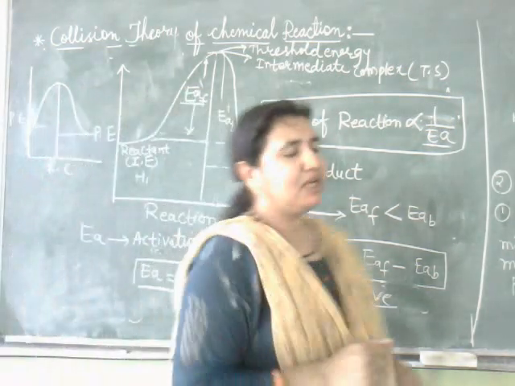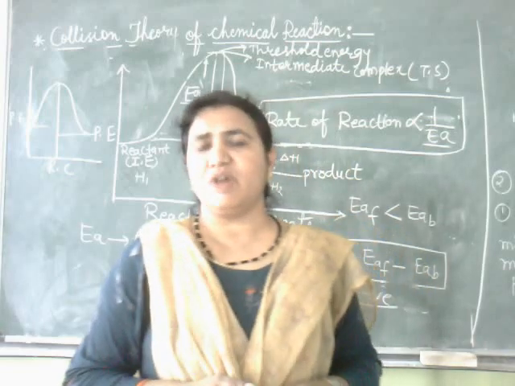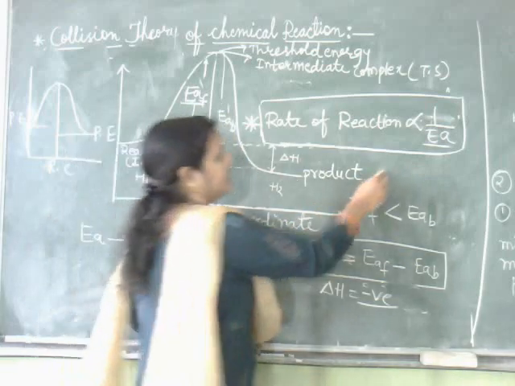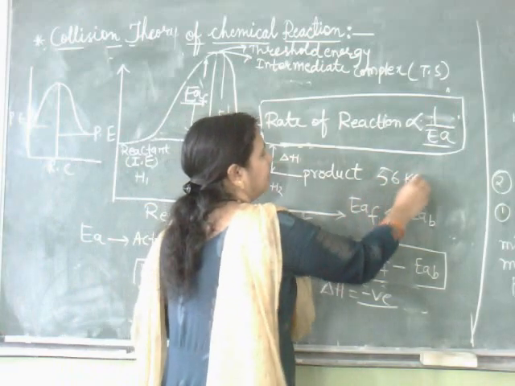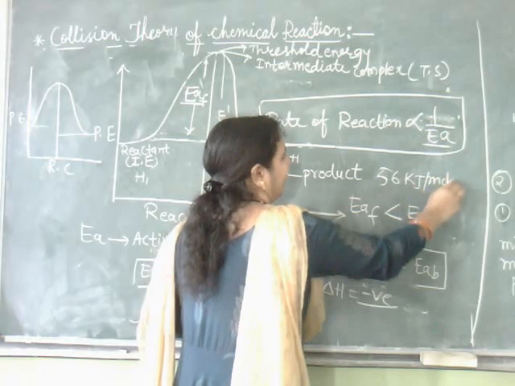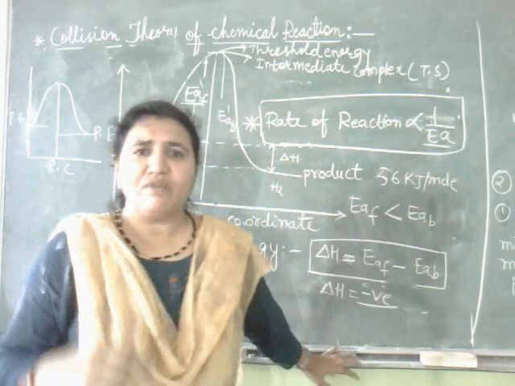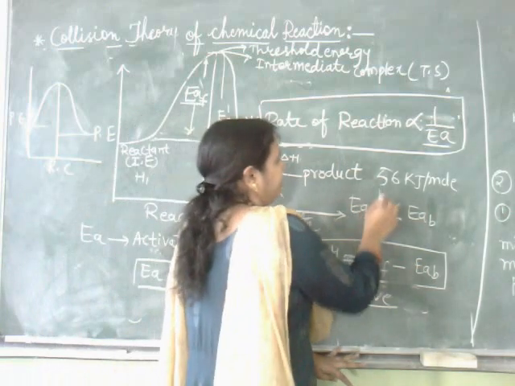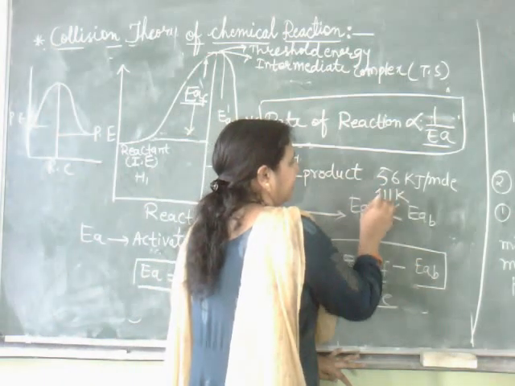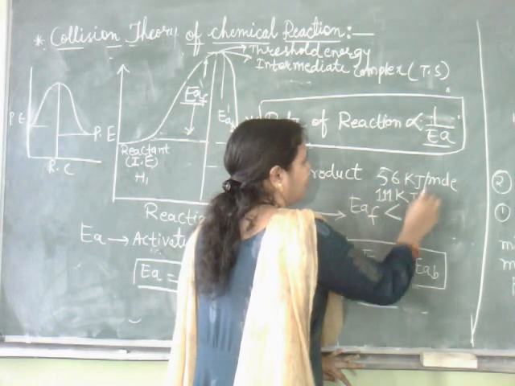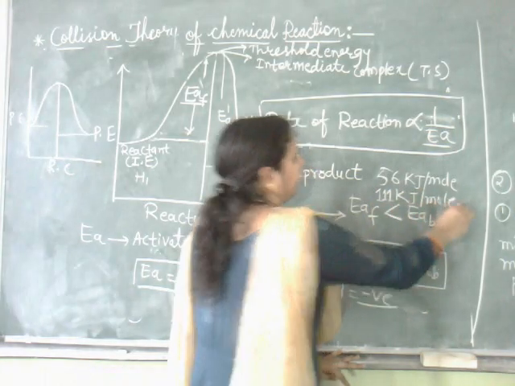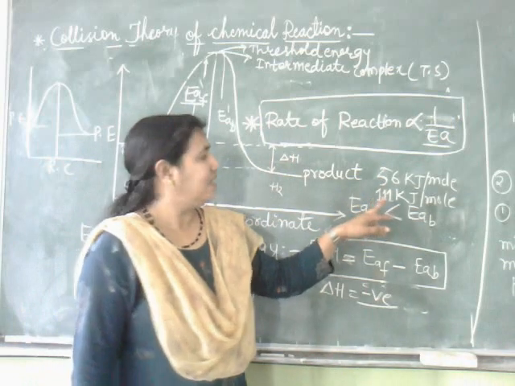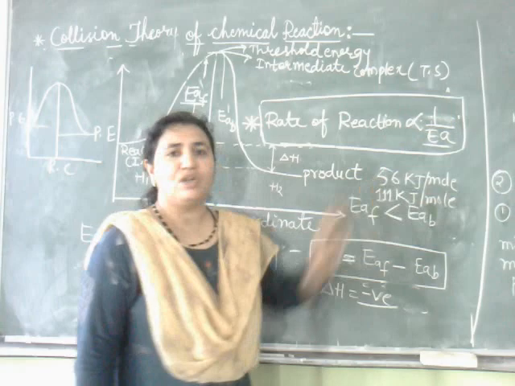An example: decomposition of hydrogen iodide, its activation energy is 56 kilojoule per mole, and decomposition of NO2, its activation energy is 111 kilojoule per mole. In both, whose rate of reaction will be high? The decomposition of HI.